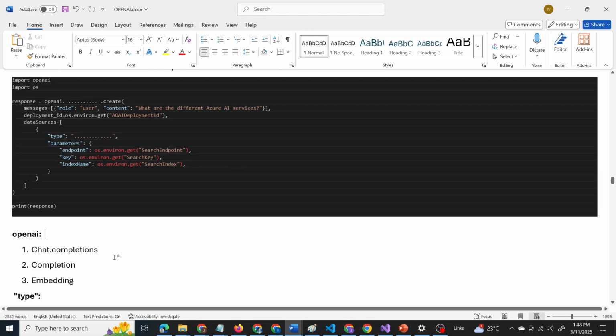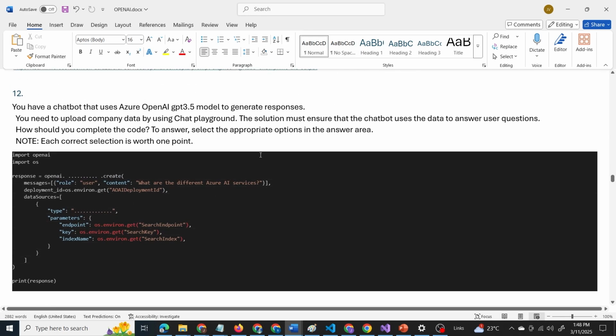Now, let us break down the question. What are the keywords in the question? The question is regarding an Azure OpenAI GPT chatbot, and it is used to generate a response to user questions. And we have uploaded company data using Chat Playground. What we need is the chatbot to use this company data and provide answers to the user questions. For that, how should we complete the code? The chatbot should use the uploaded company data to generate responses. That is our requirement.